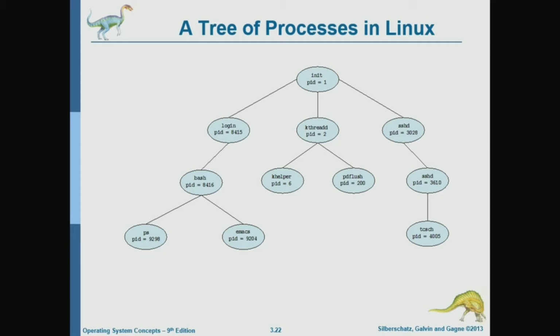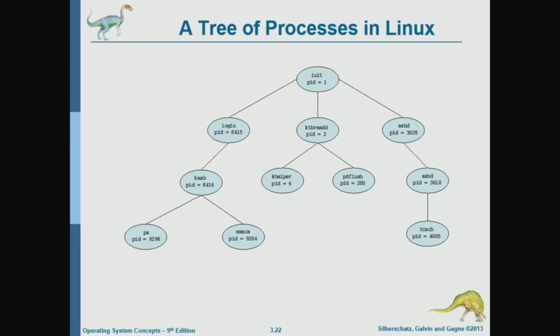So if you log in, then the login is a process that is a child of the init process, and if you start a command line or a shell, then that shell is a child of the login process, because the login creates the shell, the command line interface.